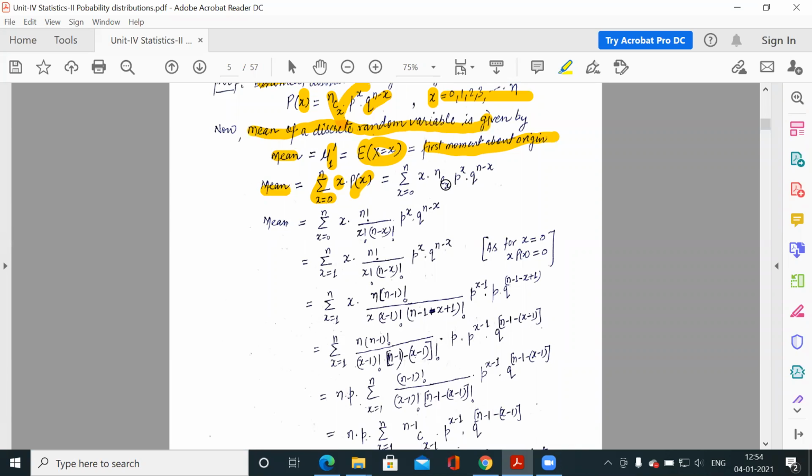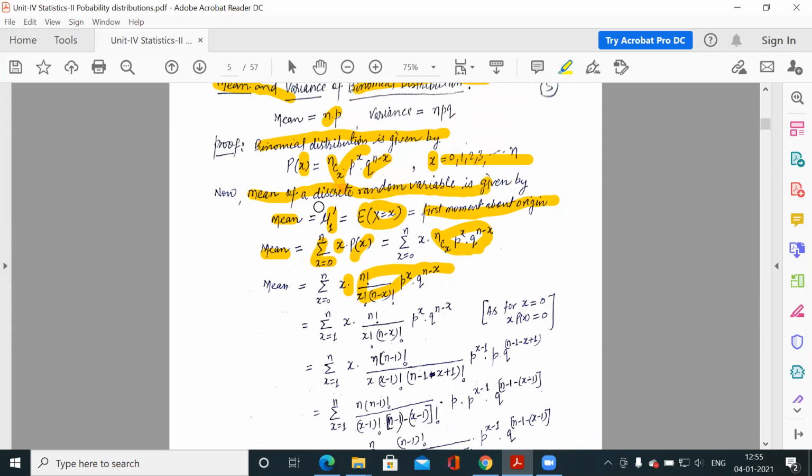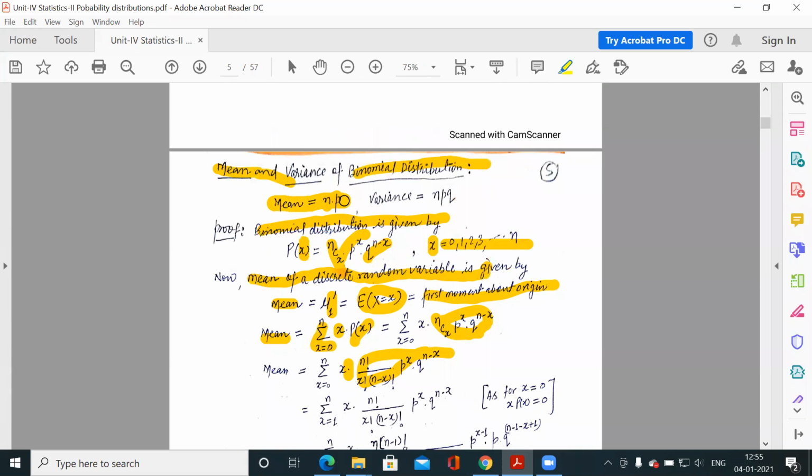And what is p(x)? p(x) is the probability function for the binomial distribution. So x into the probability distribution function. So this is nCx, which is a combination. Out of n trials you have to select x. So how many combinations are there? Factorial n divided by factorial x, factorial n minus x, and this is as it is, p to the power x q to the power n minus x. Now we have to prove that this mean is np.